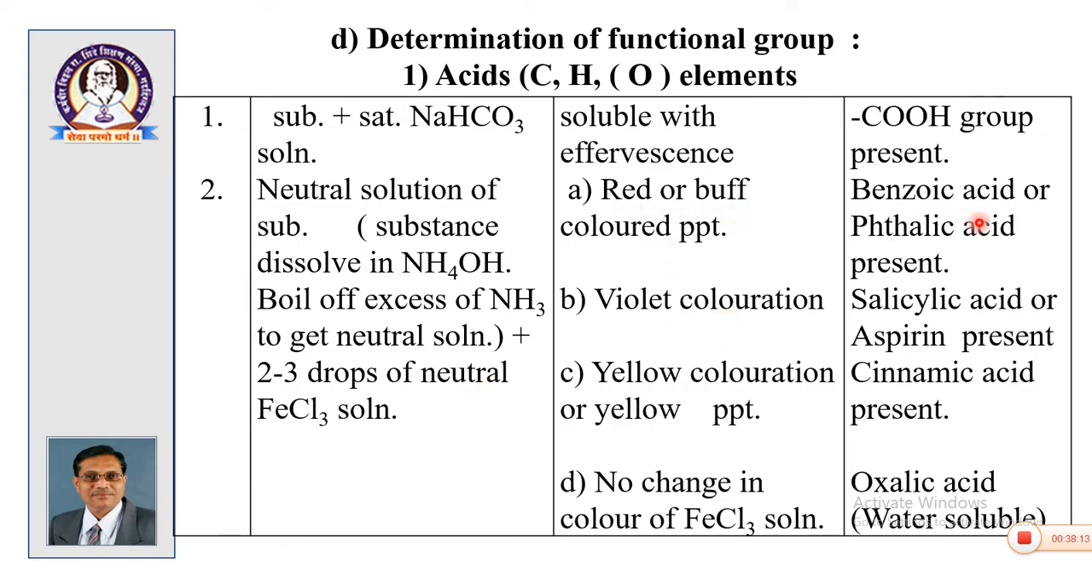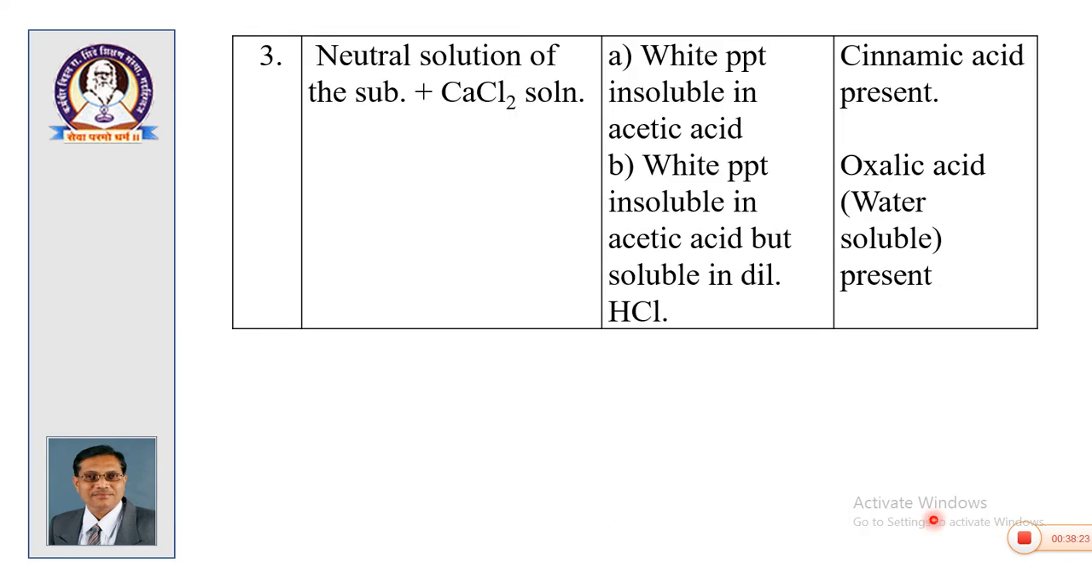Red or buff color: benzoic or phthalic acid; violet color: salicylic acid or aspirin; yellow coloration: cinnamic acid; and no change in the color of FeCl3 means it contains oxalic acid. There is one more test for cinnamic acid and oxalic acid: neutral solution of the substance plus calcium chloride. A white precipitate insoluble in acetic acid gives cinnamic acid; a white precipitate insoluble in acetic acid but soluble in dilute HCl gives oxalic acid.